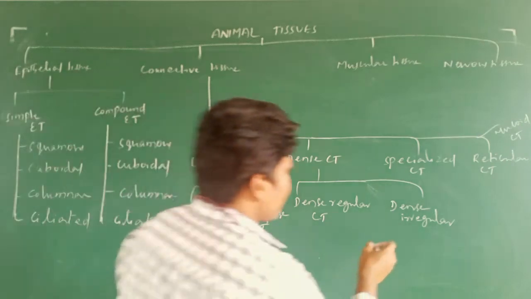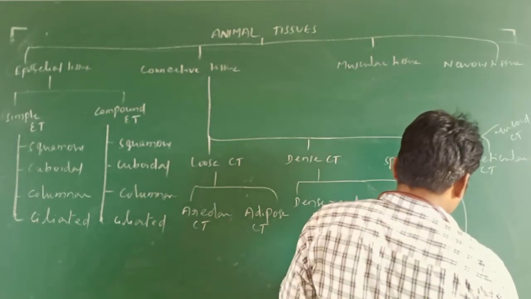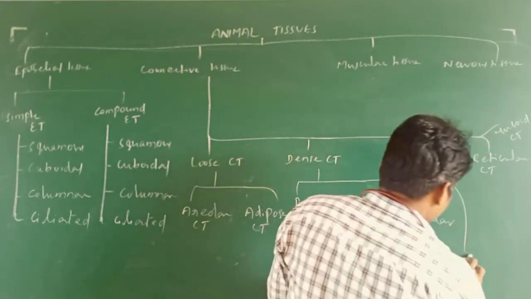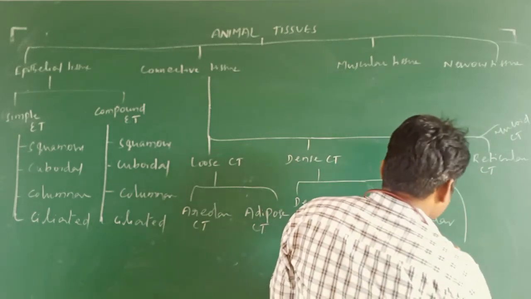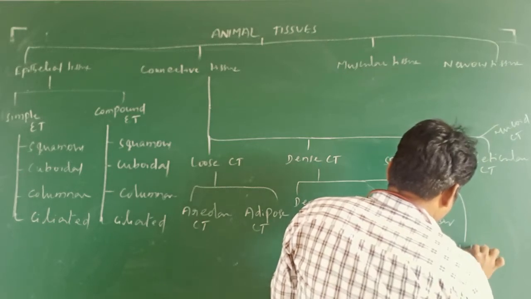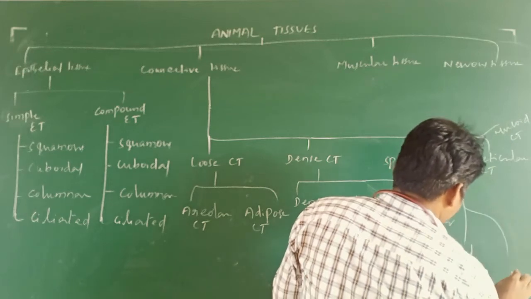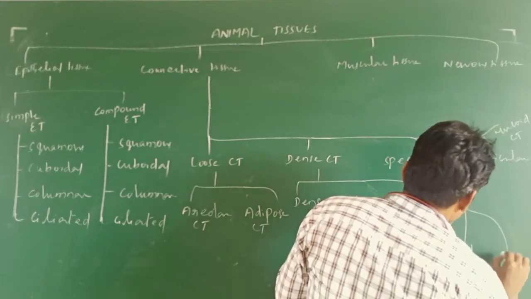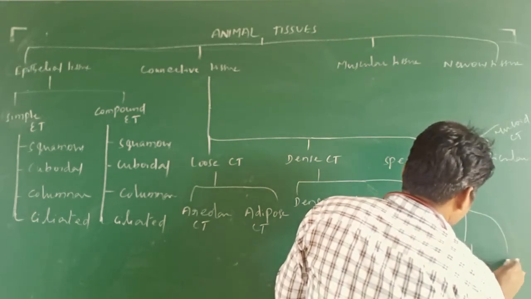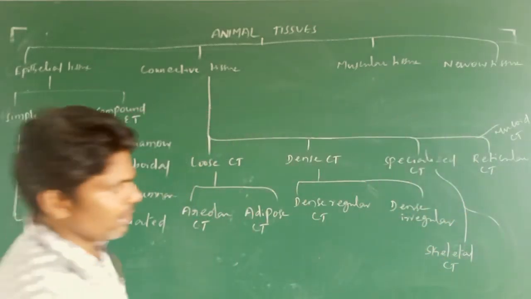Here it is specialized connective tissue again, which is going to be differentiated into skeletal. Okay, at last I'll write all the things, then you will easily get it.